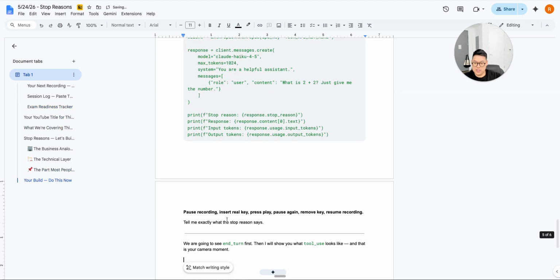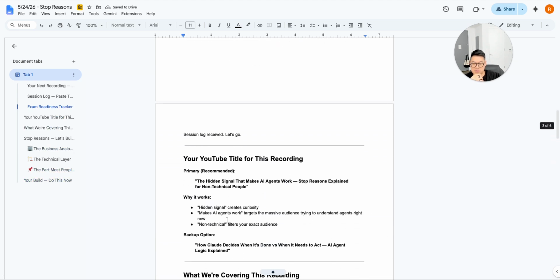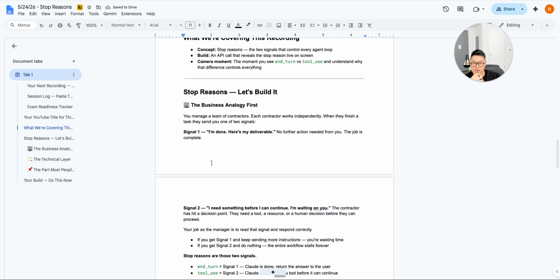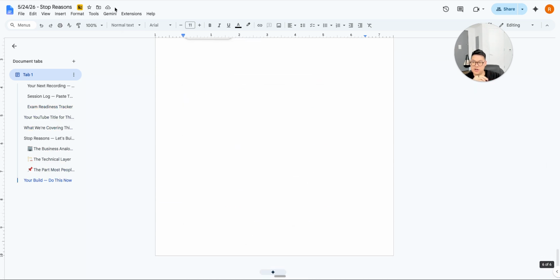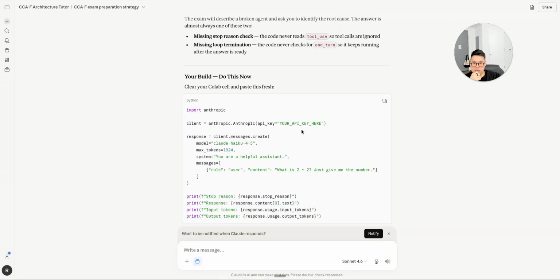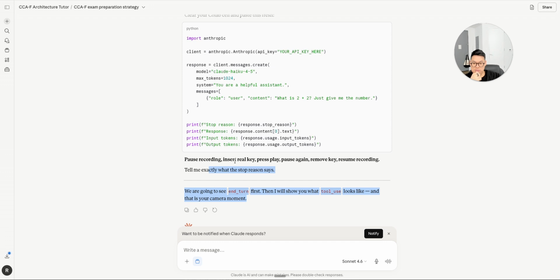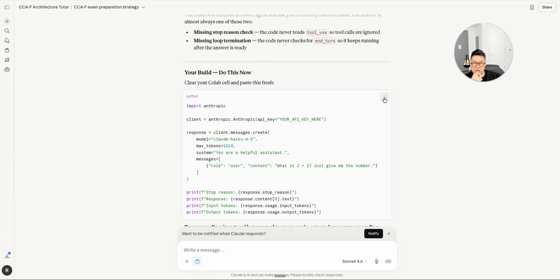And I'm going to paste this. So I have all of the information here. And then I am going to take this right now, enter in your API key right here. And I'm going to take this, I'm going to copy it. I'll be right back because I can't show you guys my API key.